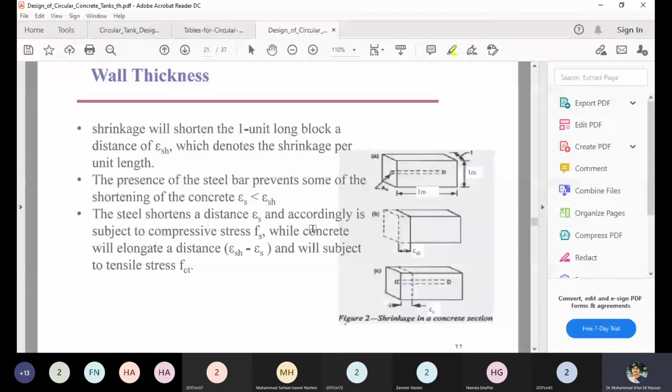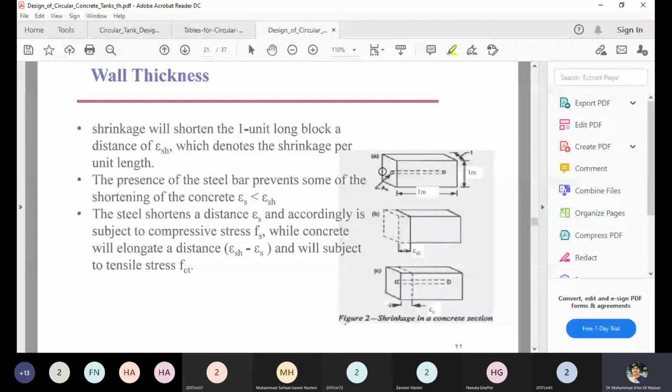This tensile force will develop tension in the concrete, and there will be shrinkage strain also in the concrete, of course, but the steel is also there, which will try to reduce the shrinkage strain. So the effective strain in the concrete will be epsilon SH minus epsilon S.